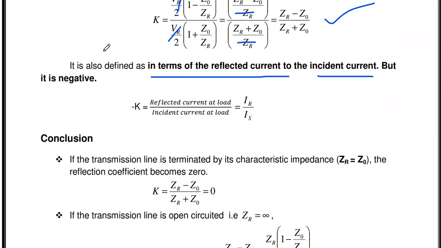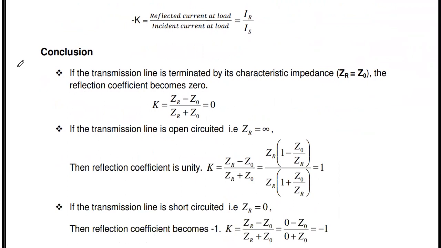Okay, if in terms of voltage you derive the K value as, say, 0.5, then in terms of current the coefficient is minus 0.5. So the reflection coefficient is negative in terms of current. Okay, so these are all the things. Next we are concluding this topic. You just remember these points in order to attend the MCQ.